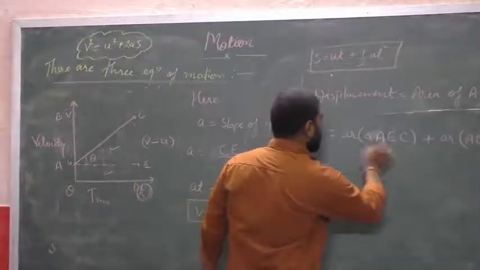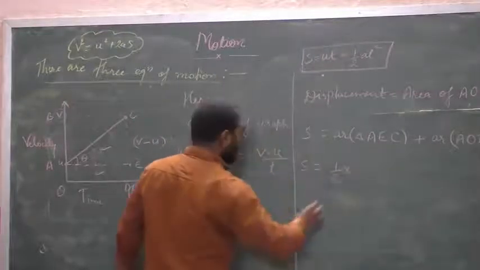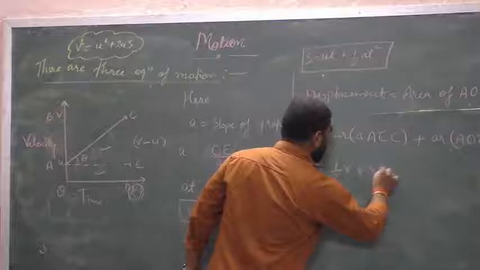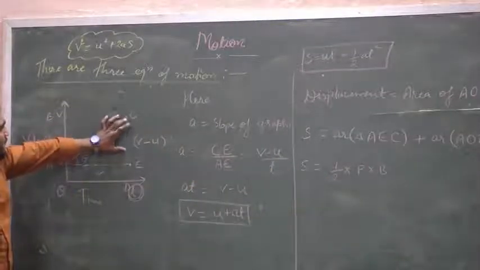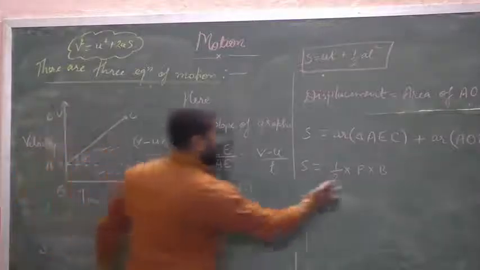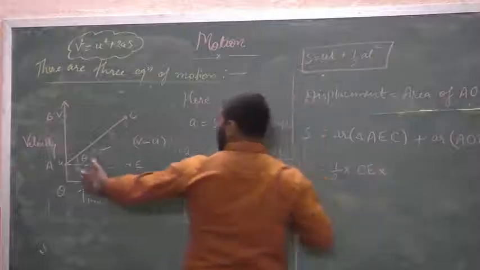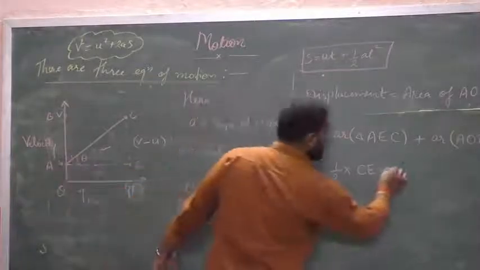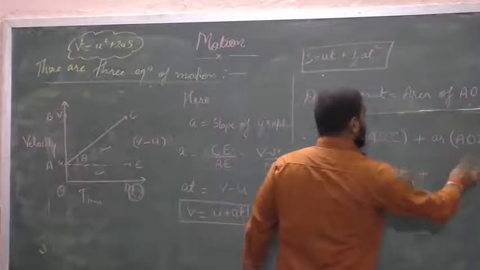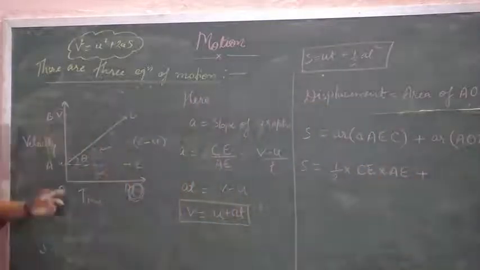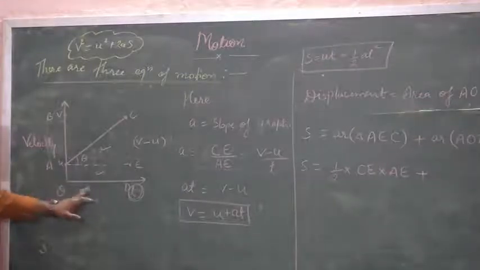S is equal to the area of triangle AEC, which equals half into perpendicular into base. In place of perpendicular we write CE, and base is AE, plus the area of rectangle AODE, which is length into breadth.